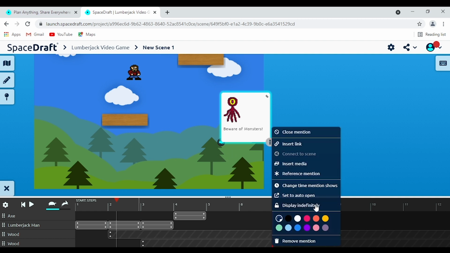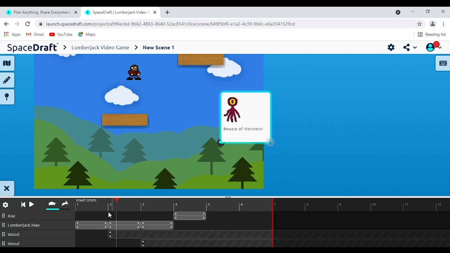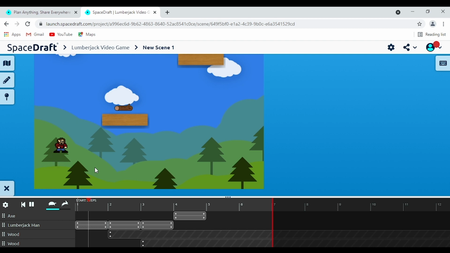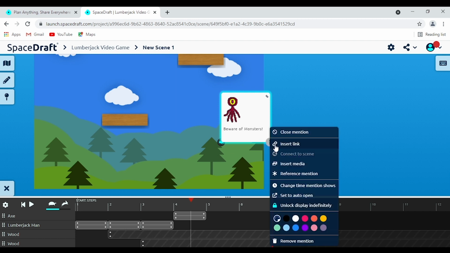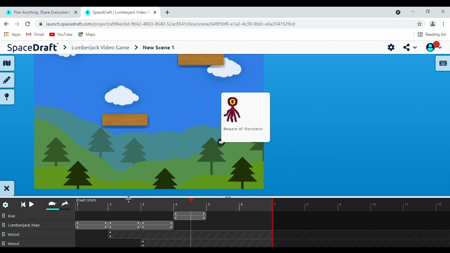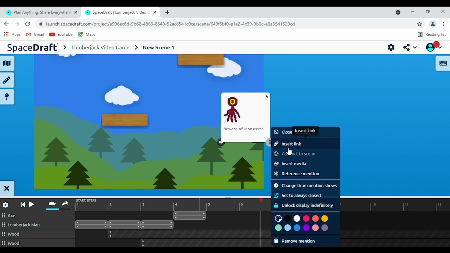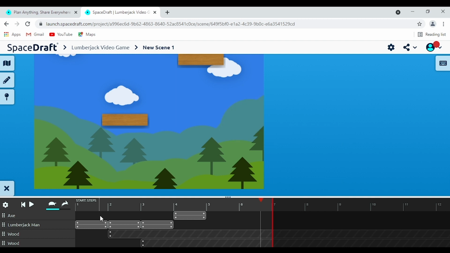Some other stuff we can do here is display indefinitely. So instead of it only appearing on step 2 and then ending here, it's just there from step 2. And it's always there, except we've of course set it to be always closed. So let's set it to always auto open. And then we'll get back there, play it again. There we go. So that's certainly very helpful. And that's not going to close now at all because you've told it not to. So that's a nice way to deal with that there. And we can unlock that so that it just displays when we previously asked it to.